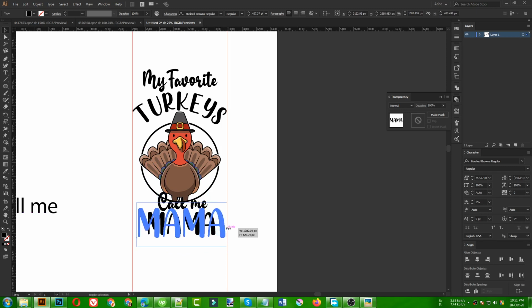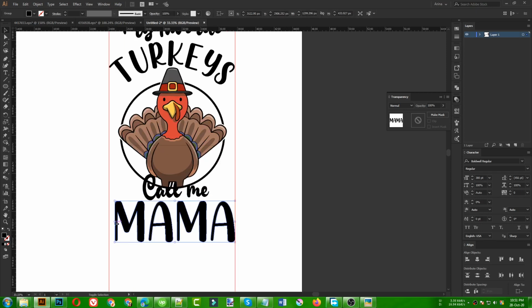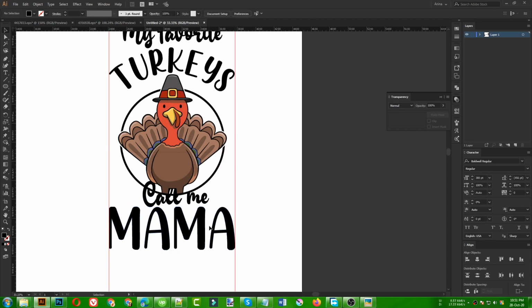As you can see, I can simply overlap my text with my graphics there, and I want to make everything the same size. So first of all, break the font. Once the font is broken, we can align it perfectly with the ruler here, just like this. So that is good for me.